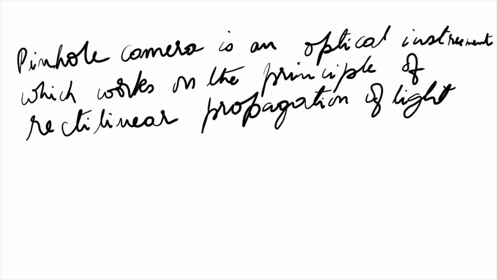Now, there is an interesting relation between the size of the object and the size of the image formed in a pinhole camera.